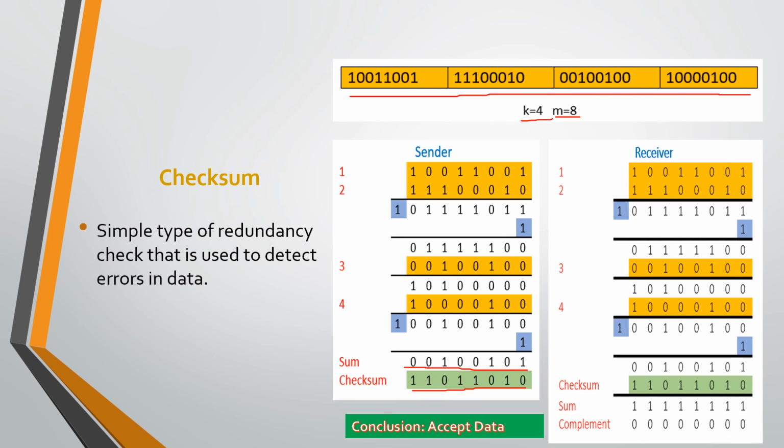At the receiver side, the receiver also performs 1's complement arithmetic addition on the whole data with the checksum also. Then when it finds the sum of that whole data at the receiver side, it complements that sum, and if that value is 0, then the data will be accepted by the receiver, otherwise it is rejected by the receiver. So this is the checksum method.